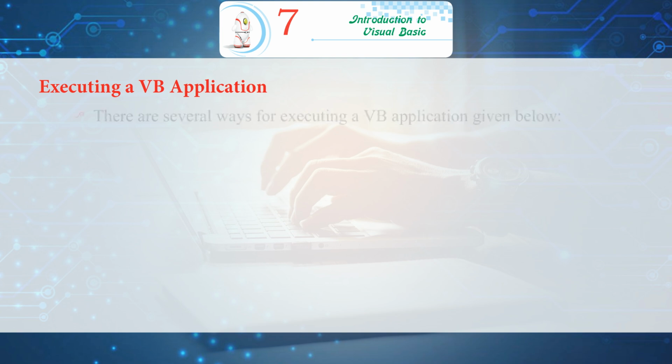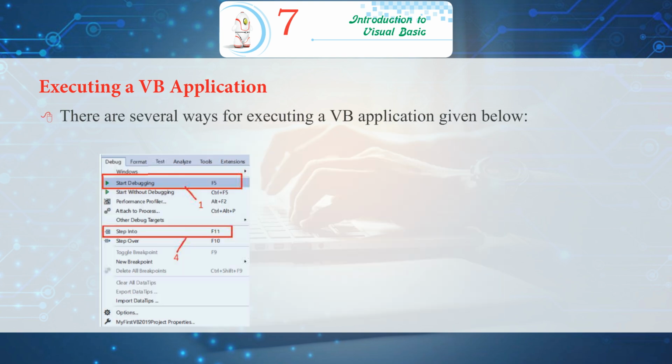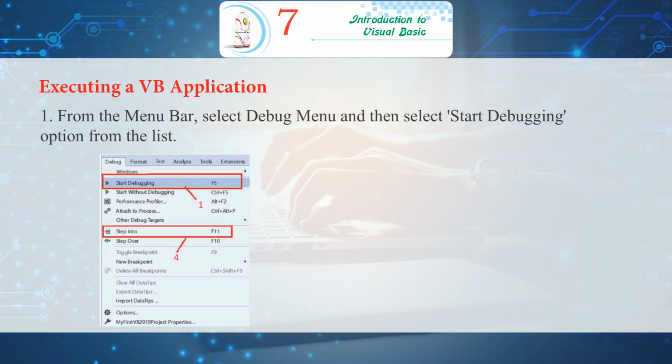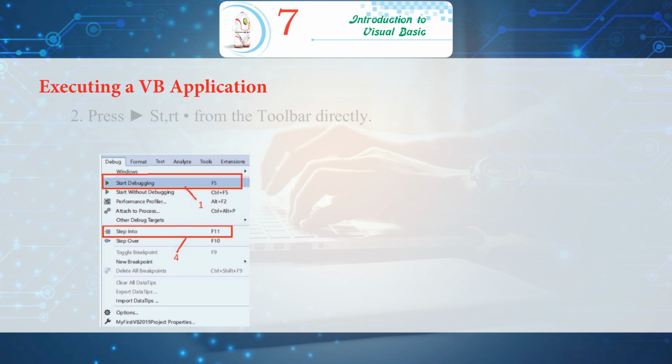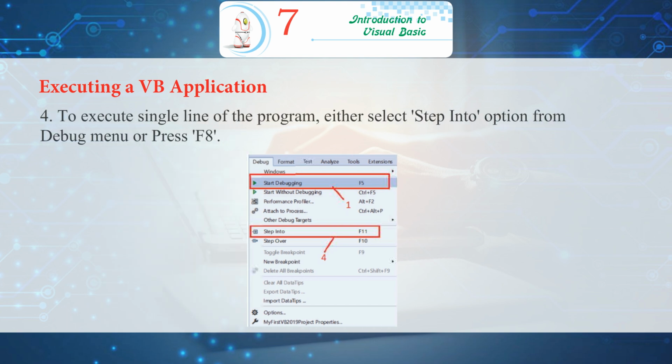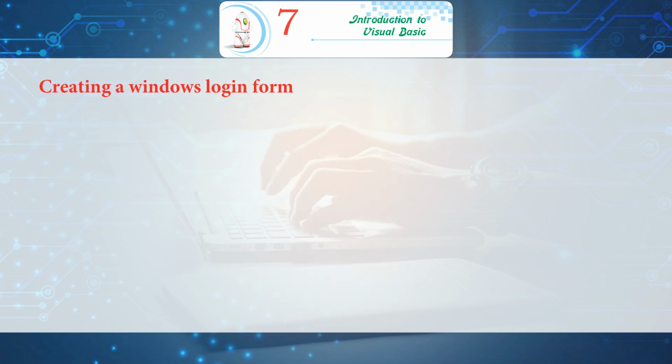Executing a VB application. There are several ways for executing a VB application given below. 1. From the menu bar, select Debug menu and then select Start Debugging option from the list. 2. Press Start from the toolbar directly. 3. Press F5 from the keyboard. 4. To execute a single line of the program, either select Step Into option from Debug menu or press F8.